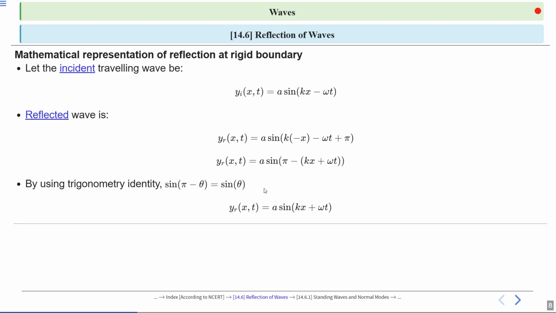Hence, by using the above identity, we got the wave equation as y_r(x,t) equal to a sin(kx plus omega t). It describes a reflected wave traveling in the negative x direction.